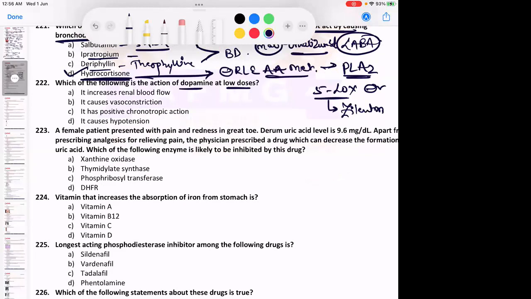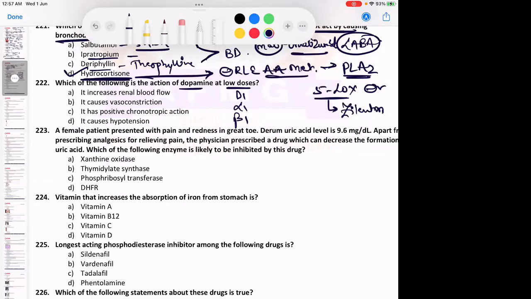Dopamine at low doses, as we know, will stimulate D1 receptors, then alpha-1 receptors, and finally the beta-1 receptors. Usually at low doses, less than 2 milligram per kilogram.